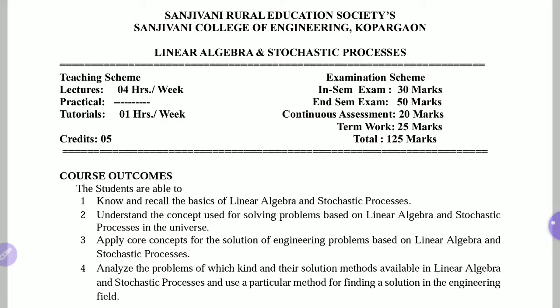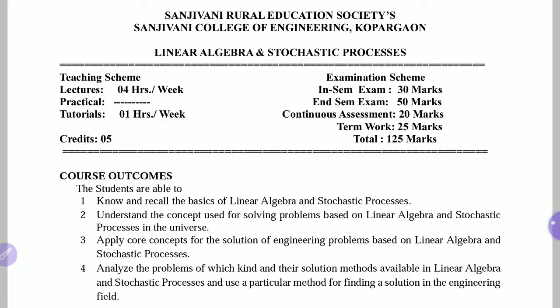In examination schemes, you have to go through 3 examinations, total 4 you can say. One is the in semester examination of 30 marks, the end semester examination of 50 marks, continuous assessment, this is also like an examination, and term work. Term work is whatever performance you have in tutorials, based on that you will be evaluated with your term work marks.